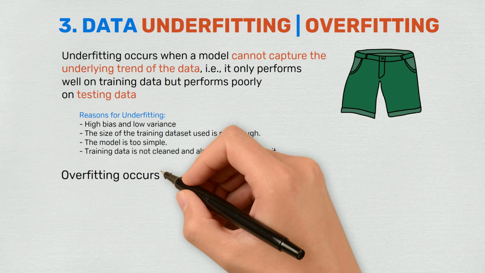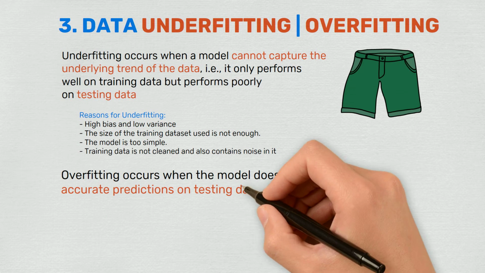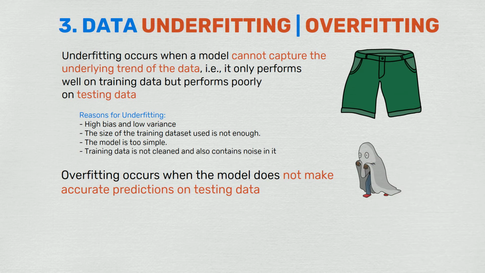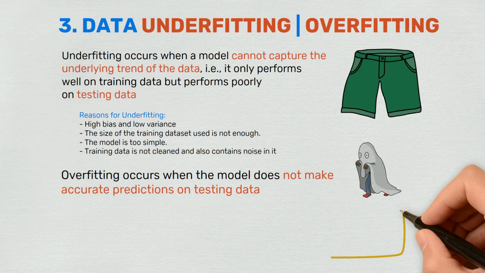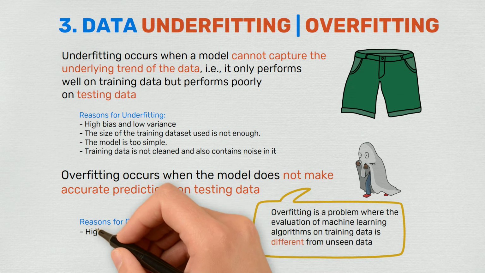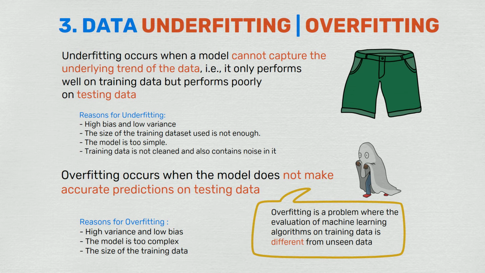Overfitting occurs when the model does not make accurate predictions on testing data. The reasons for overfitting: high variance and low bias. The model is too complex. The size of the data.